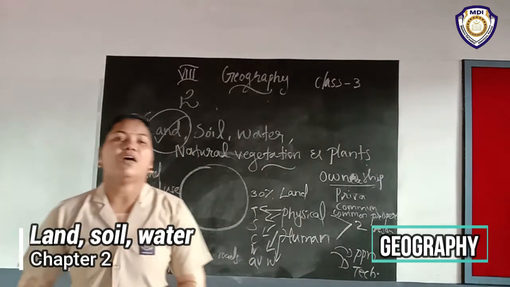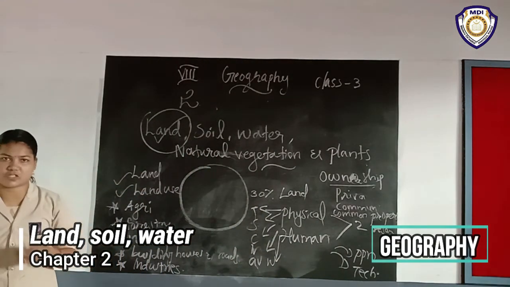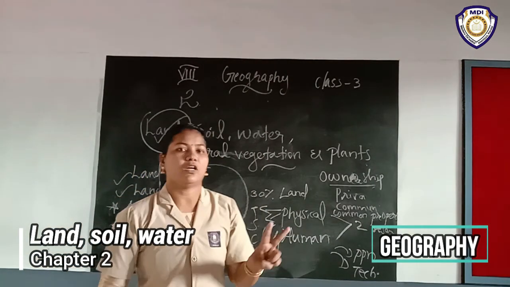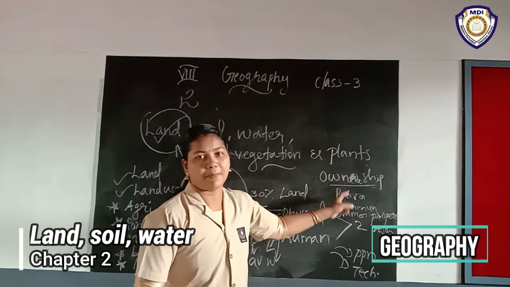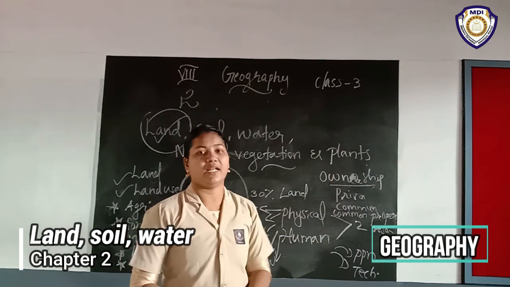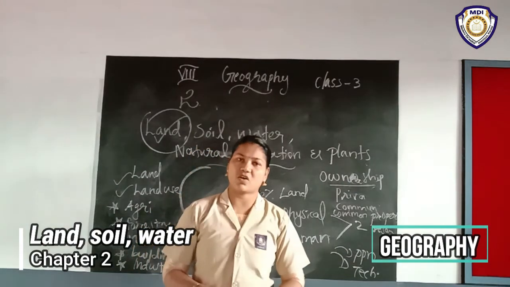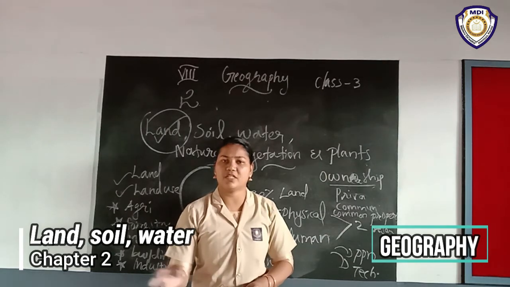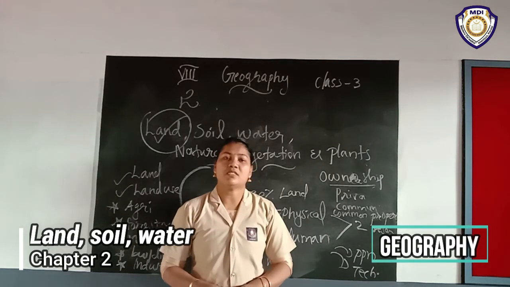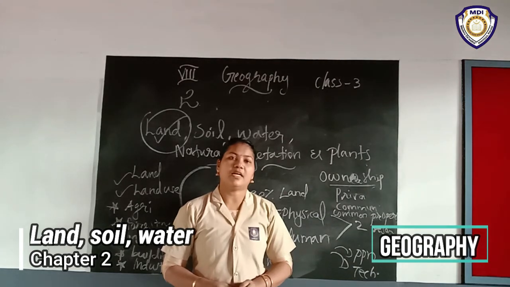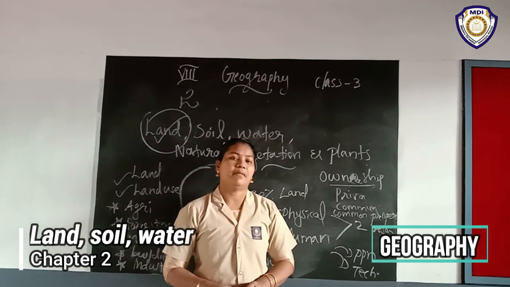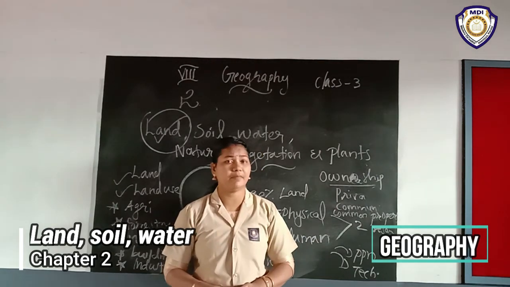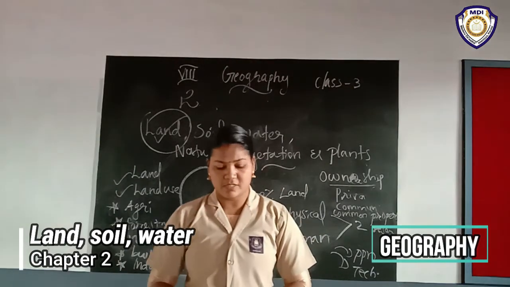Then we discussed how we can classify land on the basis of ownership. We can classify it mainly into 2. What are the 2 classifications? Private land and community land. Private land's speciality is individual ownership. Community land's speciality is community ownership, because they collect fodder, fruits, nuts, medicinal herbs. That is why it has another name, the common property resource.